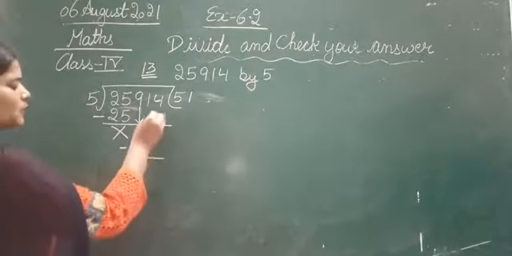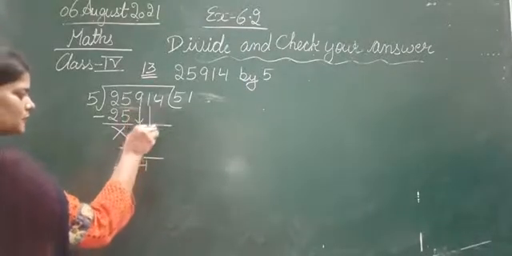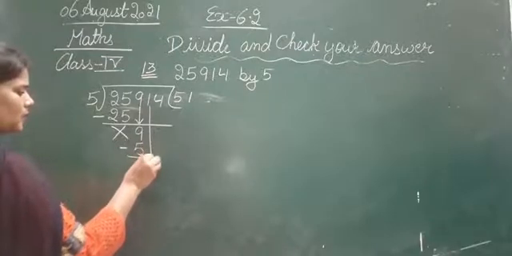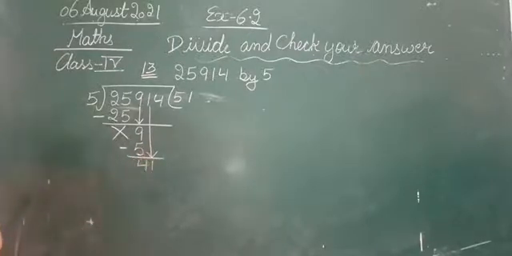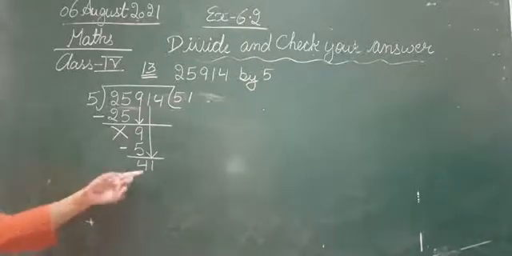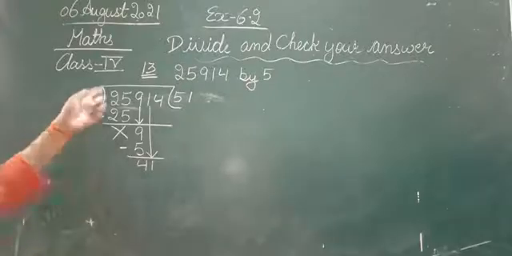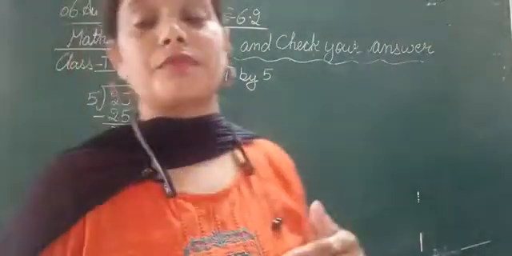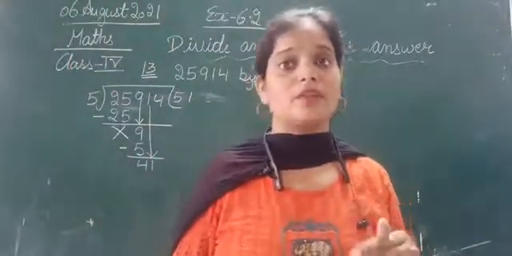Now still we are having some digit in the dividend, so we will bring down the next number, that is 1. So हम 1 को नीचे लेके आएंगे. Now it became 41. अब क्या हो गया? 41. So now we have to divide 41 with 5. Okay, so now we will read the table of 5 जहाँ पे 41 या 41 से कम आता हो.